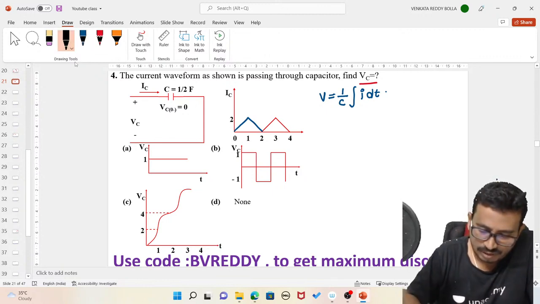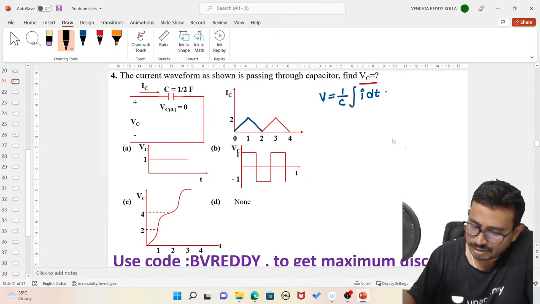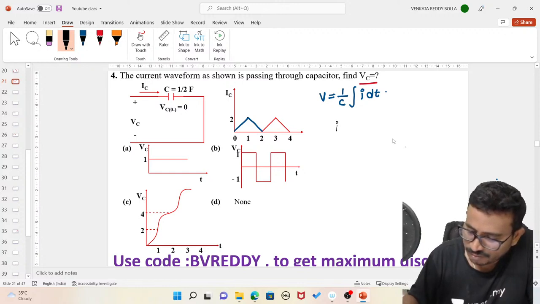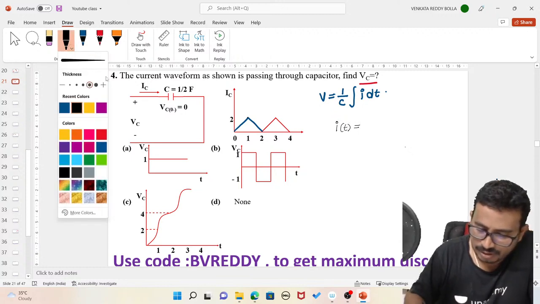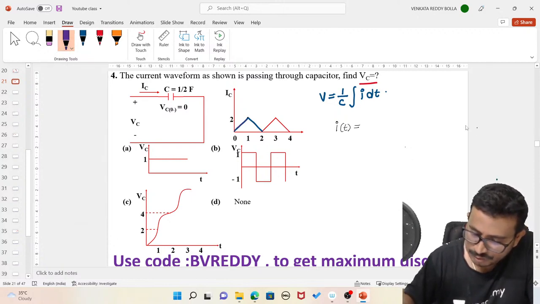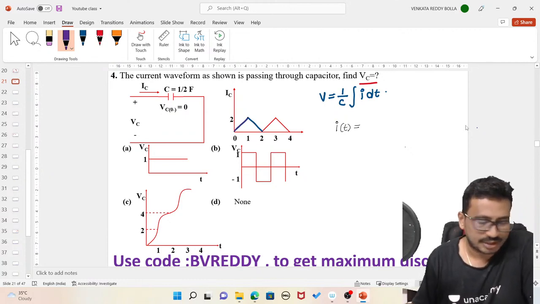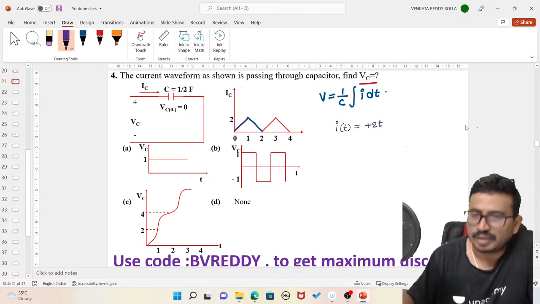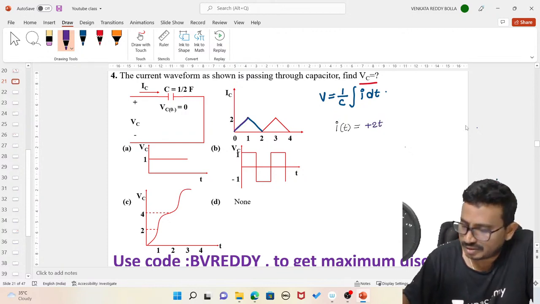If we observe the signal carefully, the amplitude here is 2. Can you write this current waveform? This is i of t, which is given as what? From here to here, y equals mx, which is equal to plus 2t, isn't it? This is for 0 less than t less than 1.